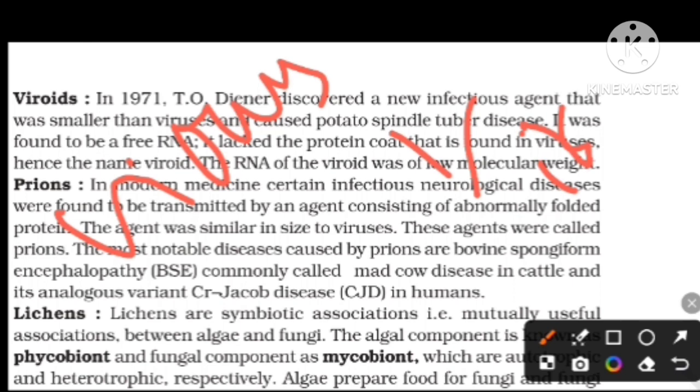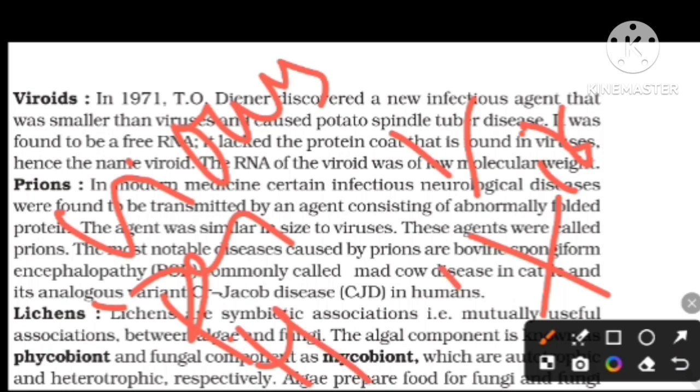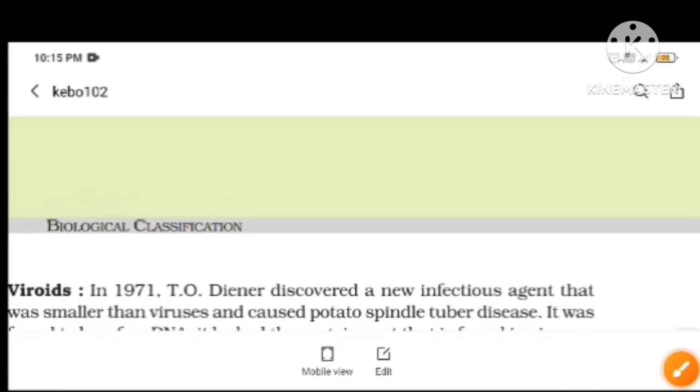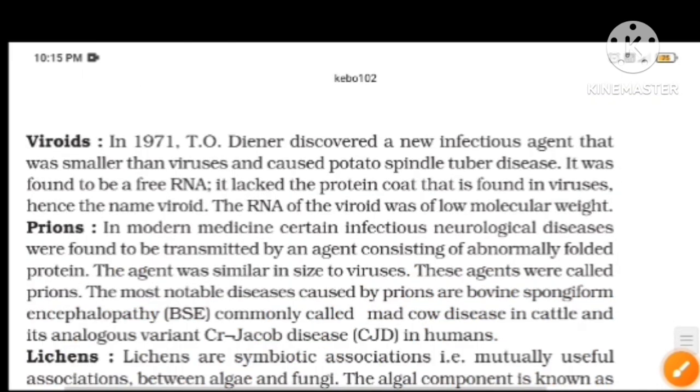Viroids. Viruses have a protein code, but viroids have no protein code. Viruses have a high molecular weight, but viroids have a low molecular weight. And next, prions.